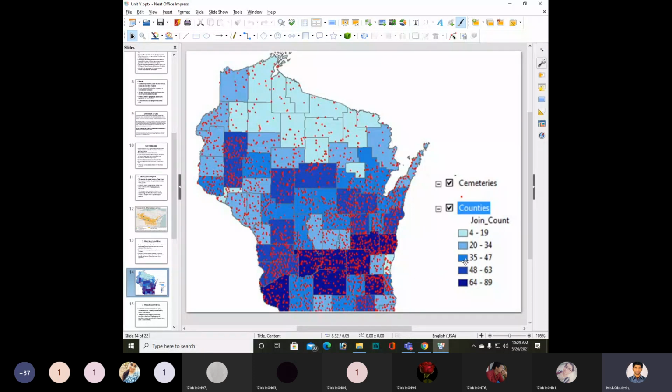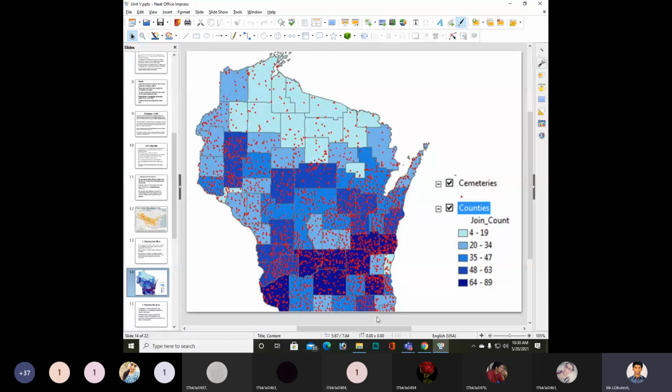And next, this color indicates 35 to 47 counties. Okay, and next, this color indicates 48 to 63 counties.